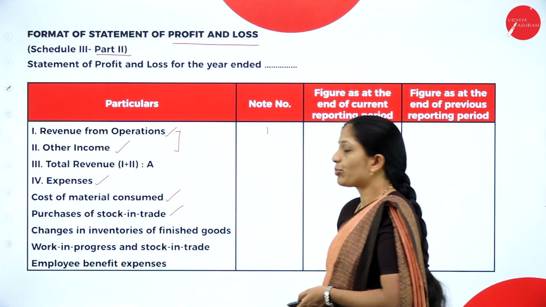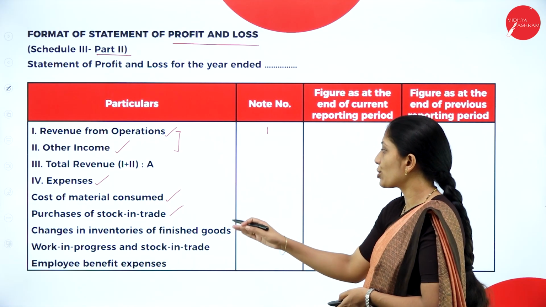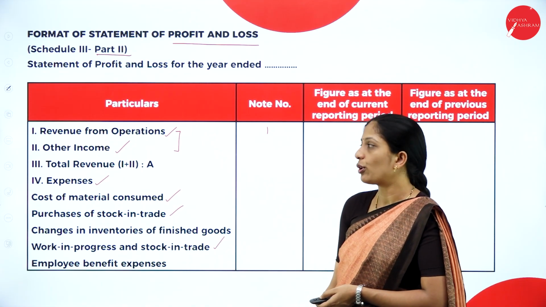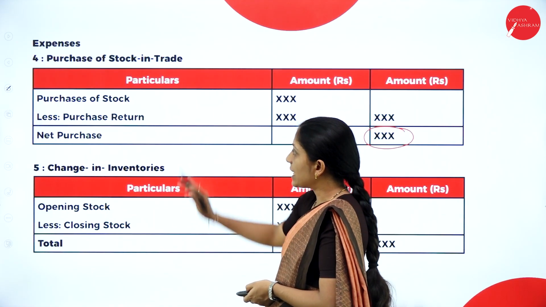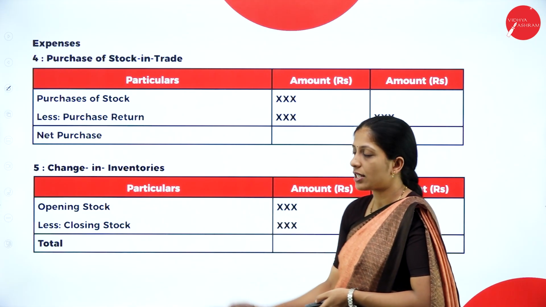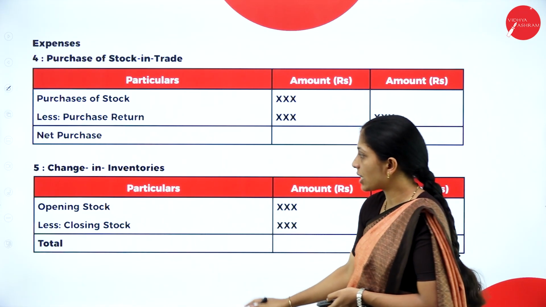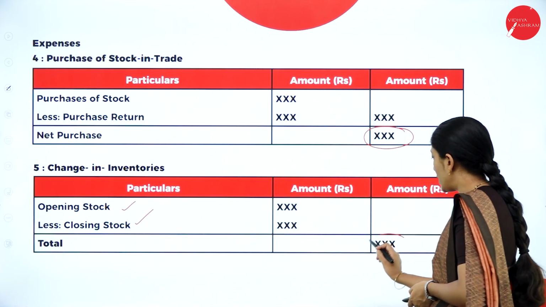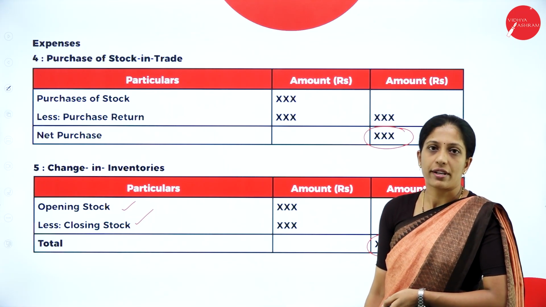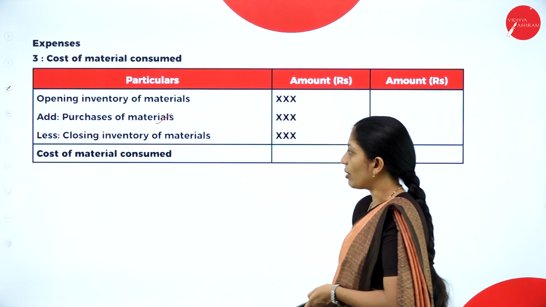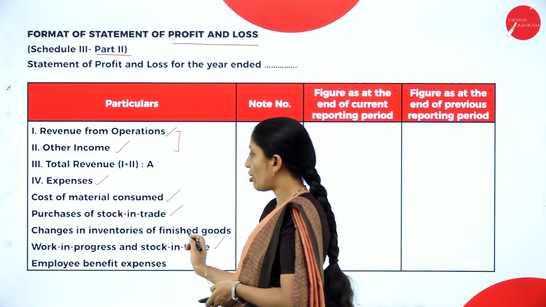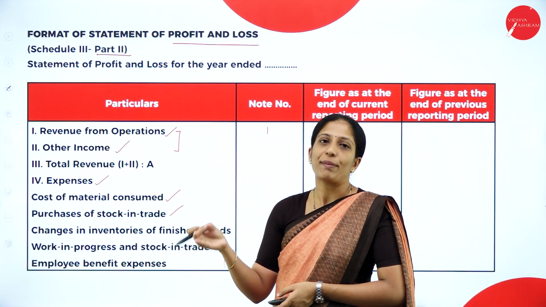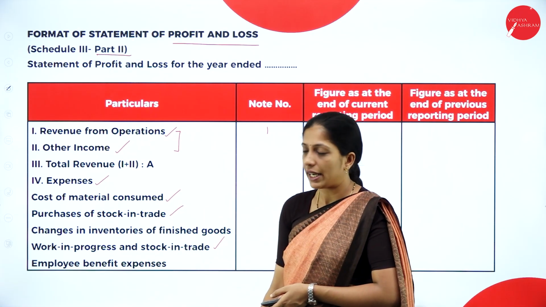Next, changes in inventories of finished goods, work in progress and stock in trade. So let us see a necessary note for it. Yes, purchase of stock in trade is done. Next, changes in inventories. So how do you calculate changes in inventories? Opening stock minus closing stock. Then you'll get changes in inventories. So this amount you have to record in your statement of profit and loss. So depending upon the question what they have given, opening stock minus closing stock, you'll get changes in inventories.